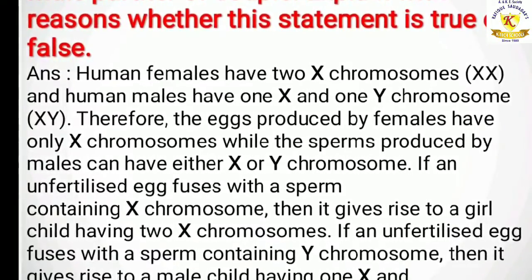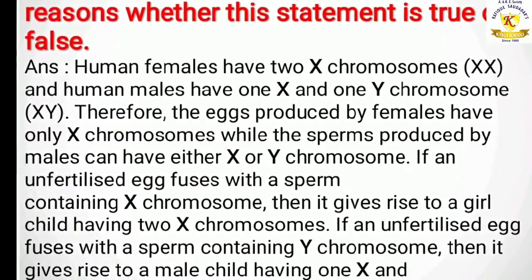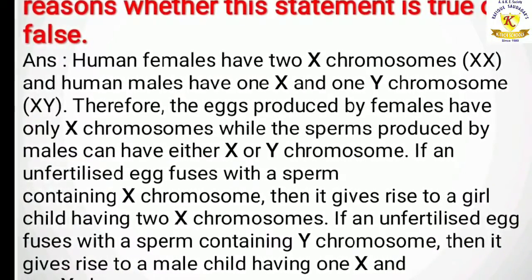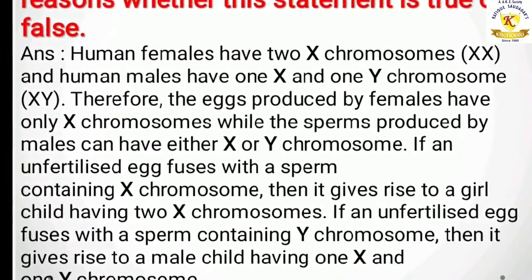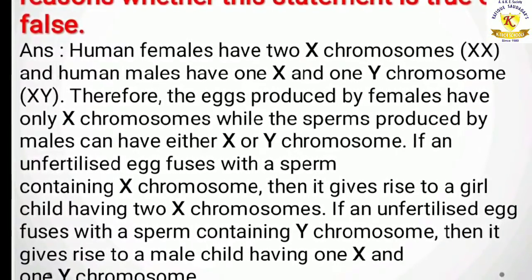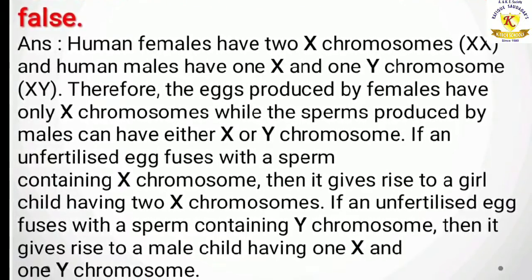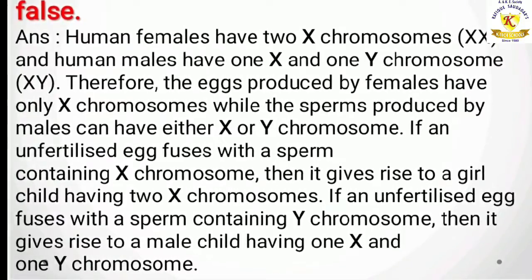If an unfertilized egg fuses with the sperm containing X chromosome, then it gives rise to a girl child having 2 X chromosomes. If an unfertilized egg fuses with the sperm containing Y chromosome, then it gives rise to a male child having one X and one Y chromosome. Understood, children?